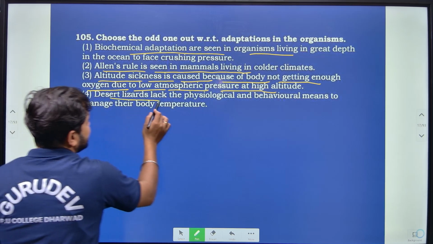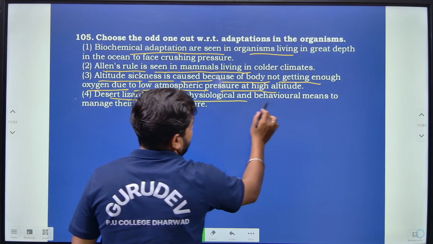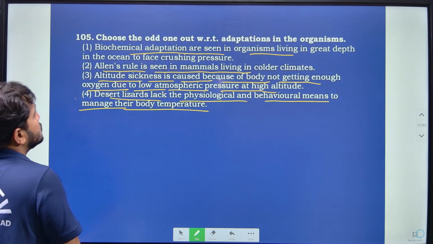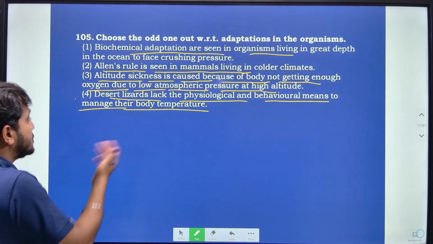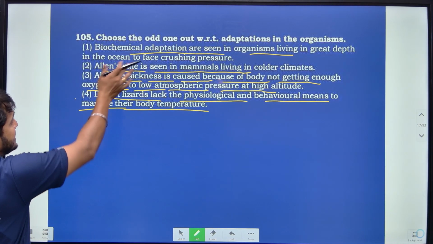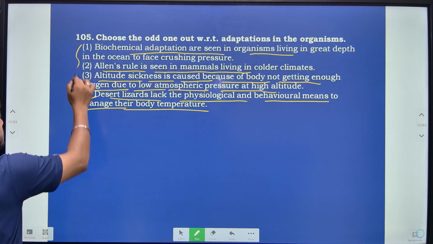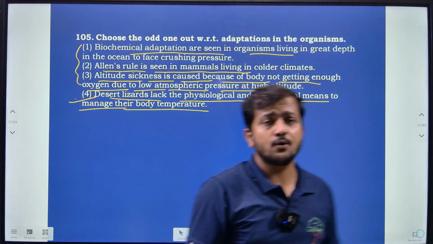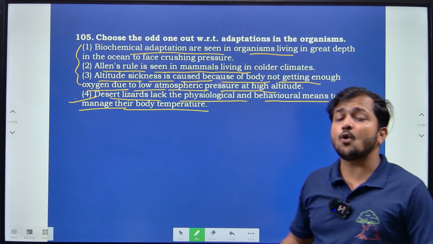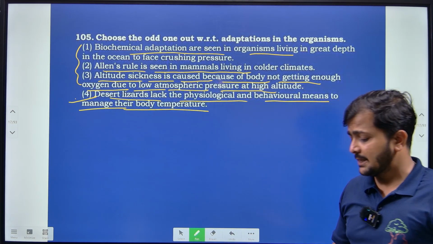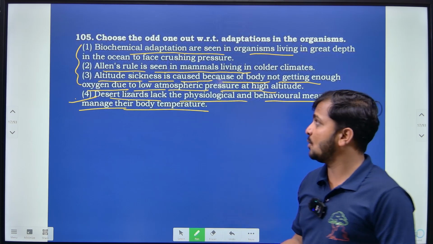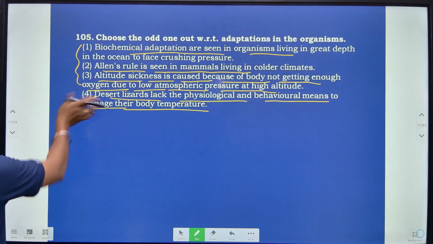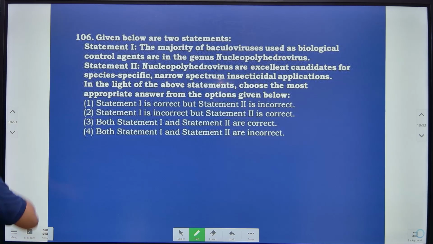Desert lizards lack the physiological means but have behavioral means to manage their body temperature. That is a habitual behavior, and it is the odd one. To cope with the heat, desert lizards bask in the sunlight. So this is the odd one out, the fourth option.